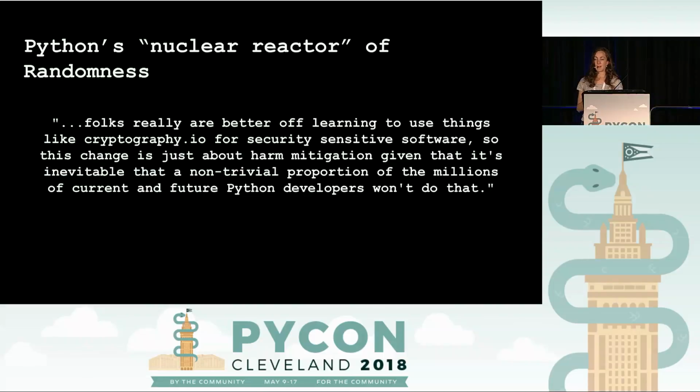So basically you have your random module, which you could use in an interview or if you're designing a game. You have your secrets module, which you can use for things like password creation or session keys. And then you have cryptography.io, which is for that 5% or that 2% of cases that require something more secure.